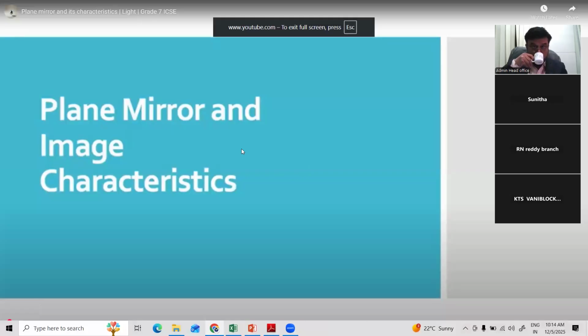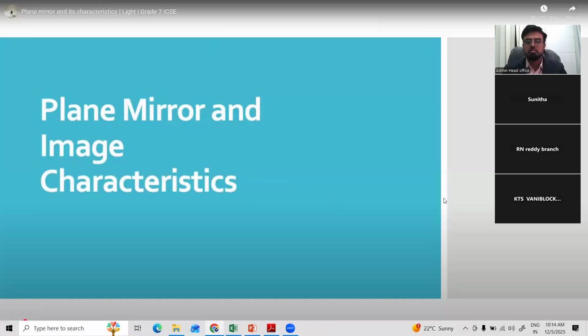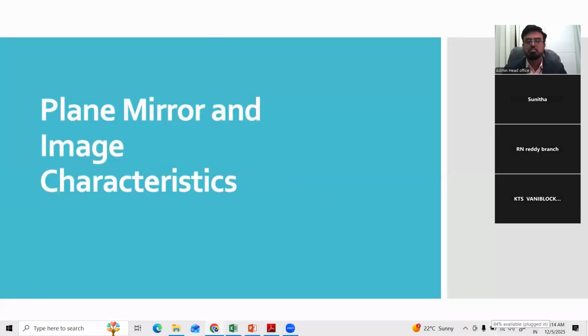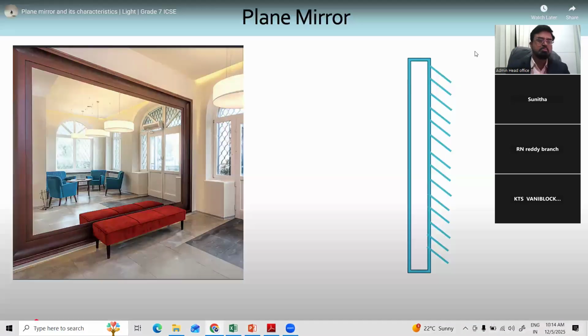Explore plane mirrors and the characteristics of the images they form. By the end of this topic, you will understand how plane mirrors reflect light and what kind of images they produce. A plane mirror is a flat, polished surface that reflects light.